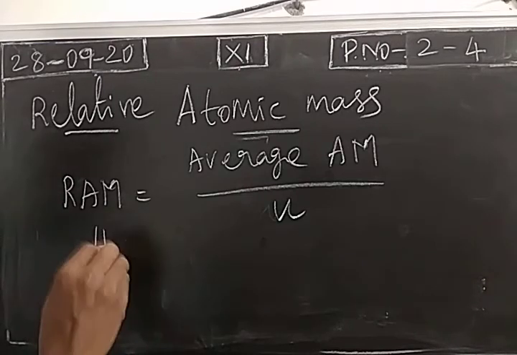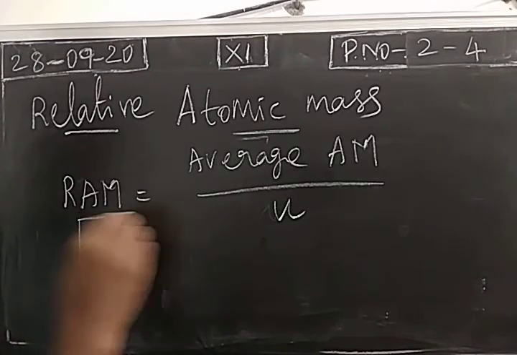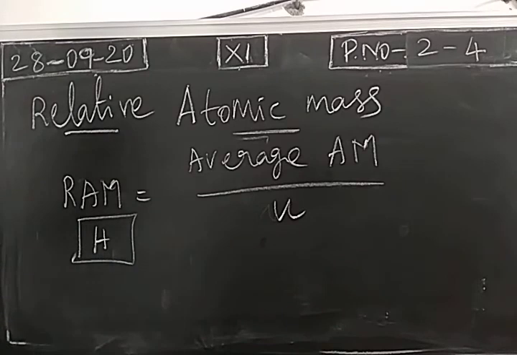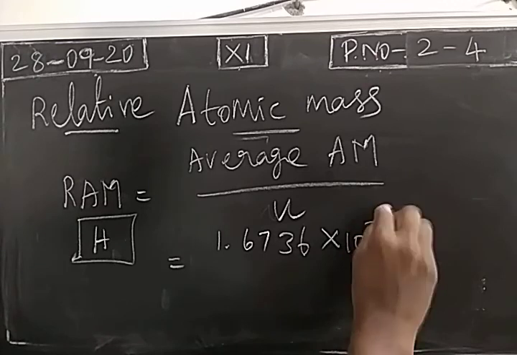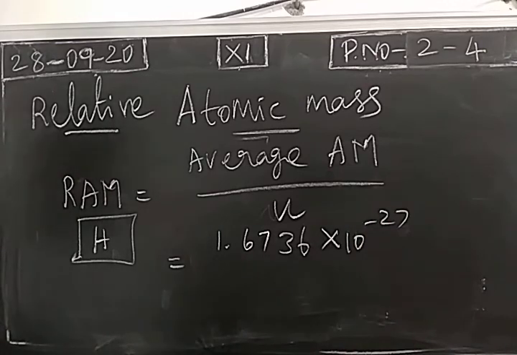Take a hydrogen element or hydrogen atom. For this we can calculate the relative atomic mass. Average atomic mass of hydrogen is 1.6736 into 10 power minus 27 kilogram.